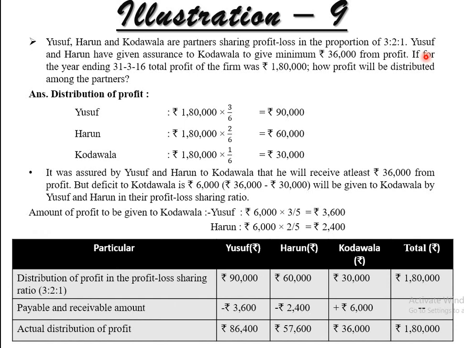Clear? Let's see through the distribution. It is necessary because you can easily understand. The first column is the distribution of profit in the profit and loss sharing ratio. This amount we already found out, 90,000, 60,000 and 30,000, that is 1,80,000. Now this payable and receivable amount, who will receive? In the center Kodawala is there, so Kodawala will receive 6,000. This amount will be given by these two partners, so from their accounts 3,600 and 2,400 will be deducted.